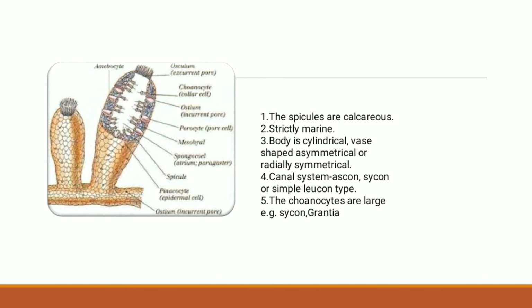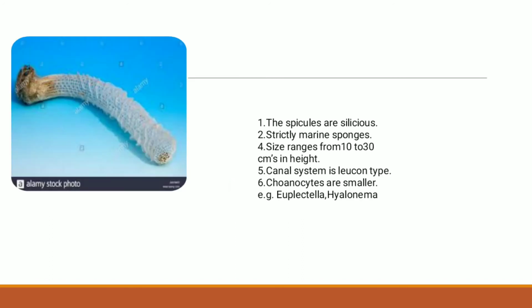Next class is class Hexactinellida, and the example is Euplectella. The spicules are siliceous and generally six-rayed. These are strictly marine sponges. The body is cylindrical or wedge shaped and it is radially symmetrical.